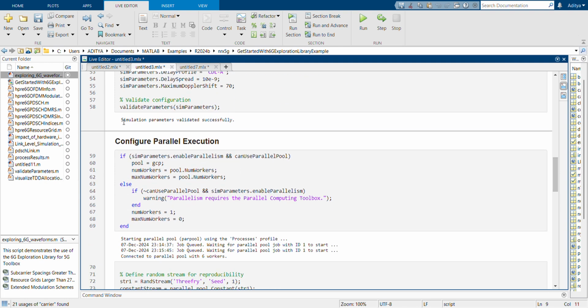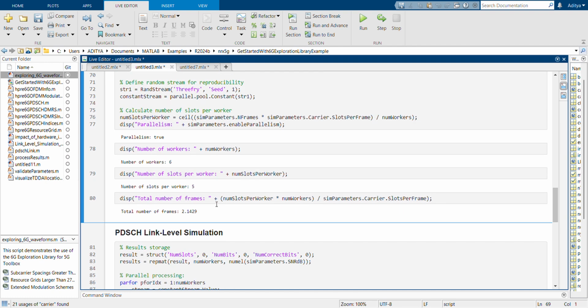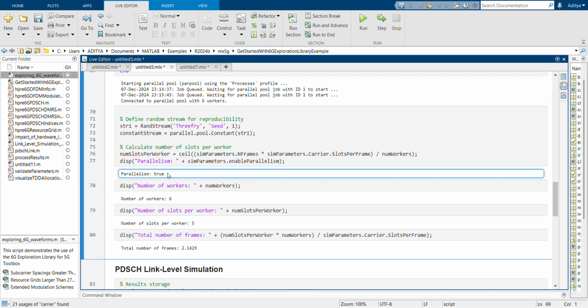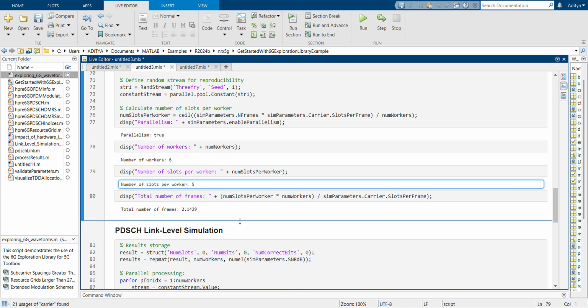This was the start of that part: simulation parameters validated successfully, and now we have configured parallel execution. First it started executing, then it connected to a parallel pool with 6 workers. This was the return true for parallelism: number of workers 6, number of slots per worker 5, and total number of frames 2.1429.